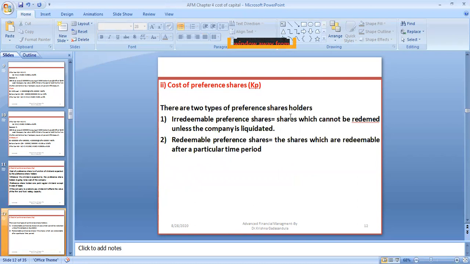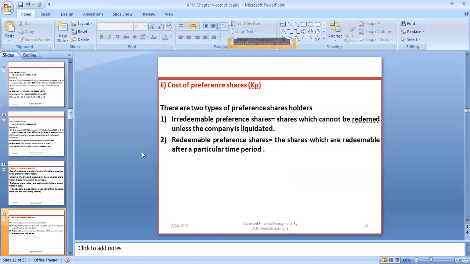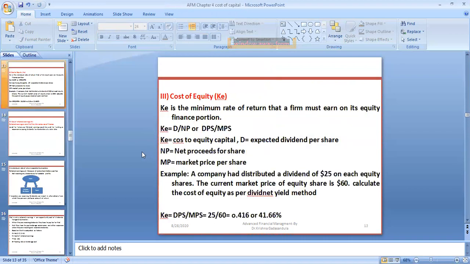There are two types of preference shares. What are they? Irredeemable preference shares are shares which cannot be redeemed unless the company is liquidated. Till the company ends, the shareholders will continue. Redeemable preference shares are shares which are redeemable after a particular period of time. They can withdraw, or sell their shares to someone. So there are two types of preference shares.